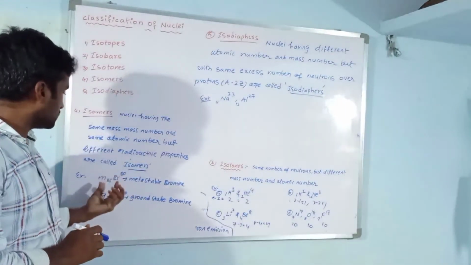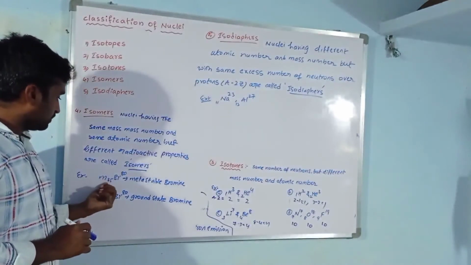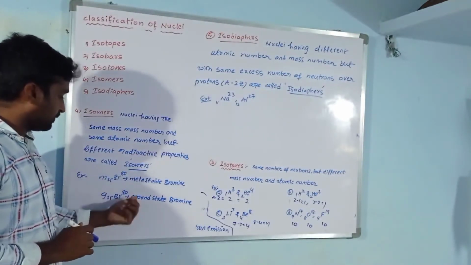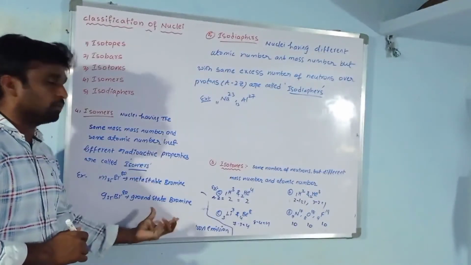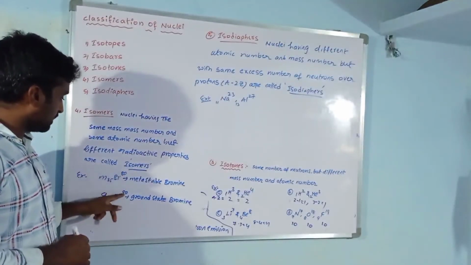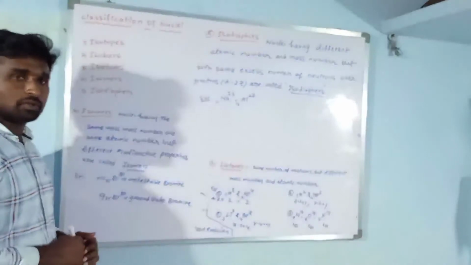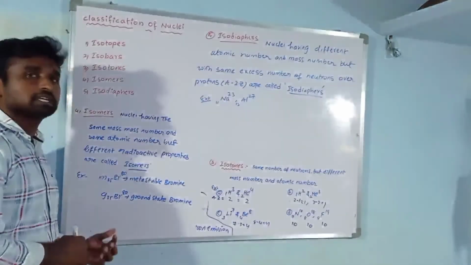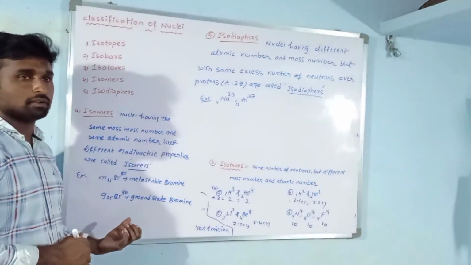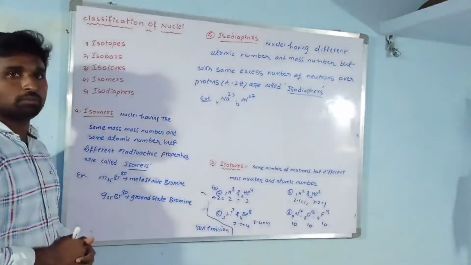So what are the examples? This is M bromine 3580, this is G bromine 3580. That means this is metastable bromine, and this is ground state bromine. See here, in these two, the mass number is the same and the atomic number is the same, but this is metastable and this is ground state. So radioactive properties are different here. So these are called isomers.